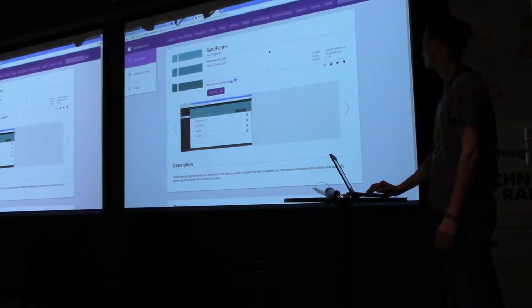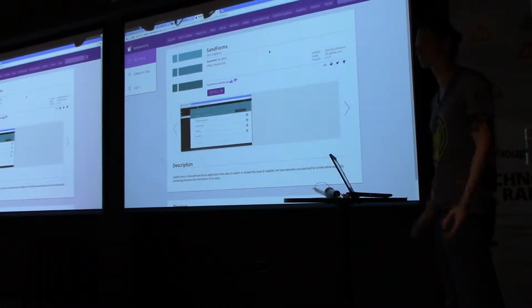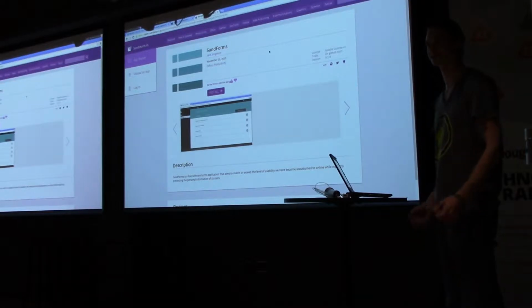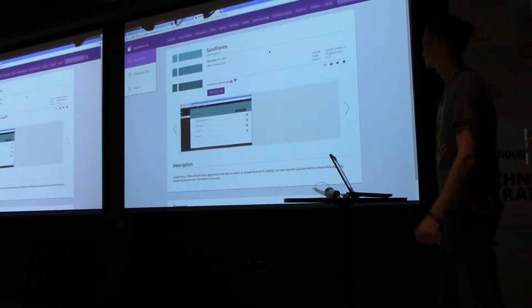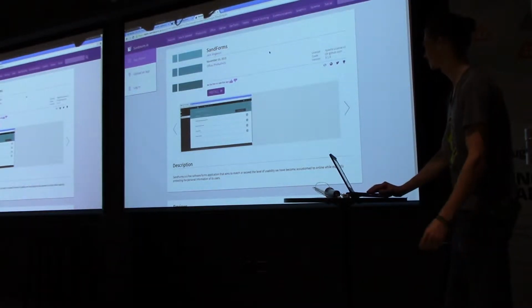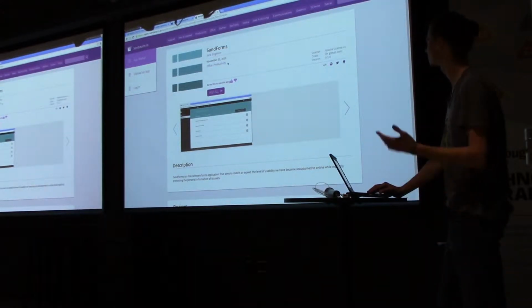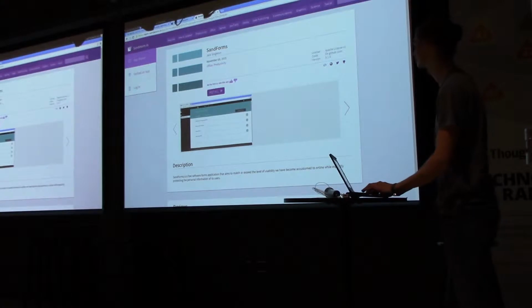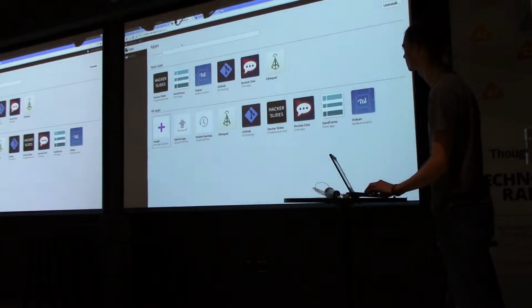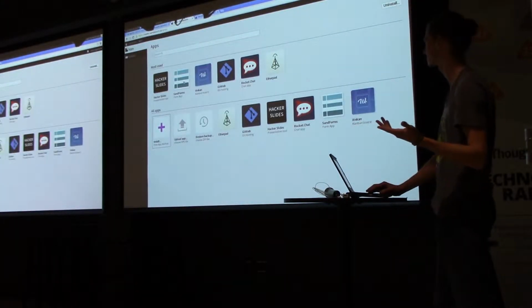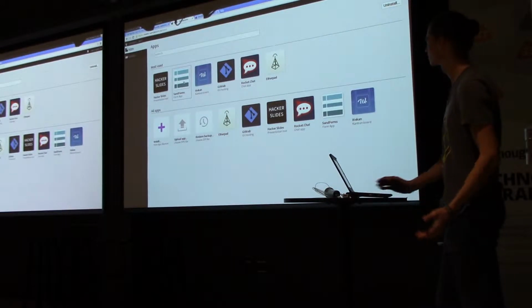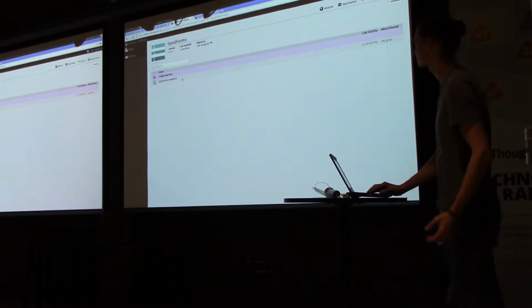So at the last meetup, we said that we were close to launching SandForms, and now we have actually launched it. There's not a ton to this one, but it is in the App Store now. We can go and install it. I'm going to go back to SandForms, which I already have installed. So let's just walk through the flow.